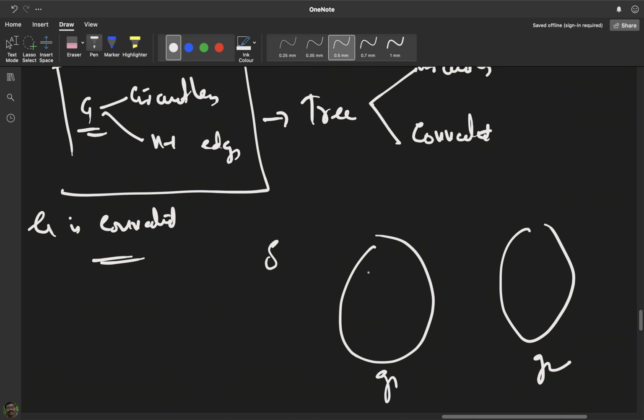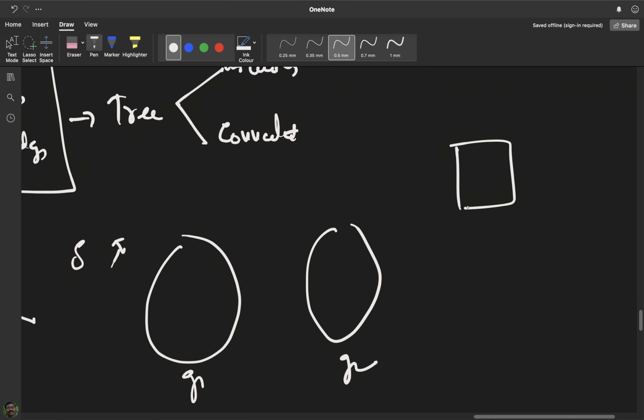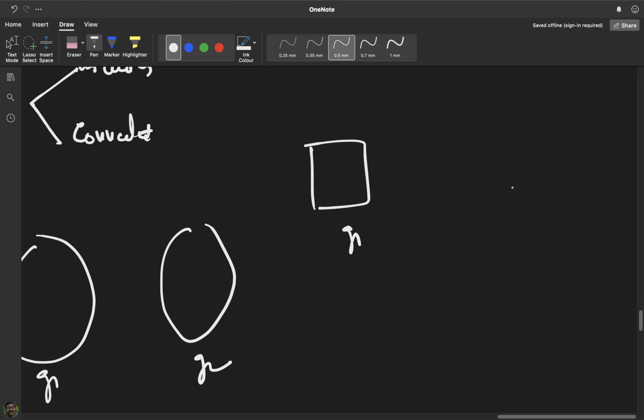Okay, so it is not a circle. I'm just proving some portions of G. Suppose G1 consists of something like this and G2 consists of something like this. So there is one part called G1 and another part called G2 here. There can be other components also, but I am just assuming only two components for now.